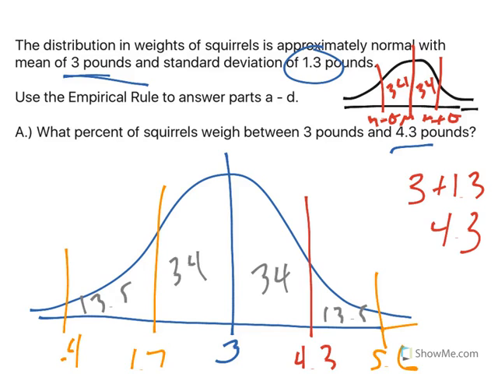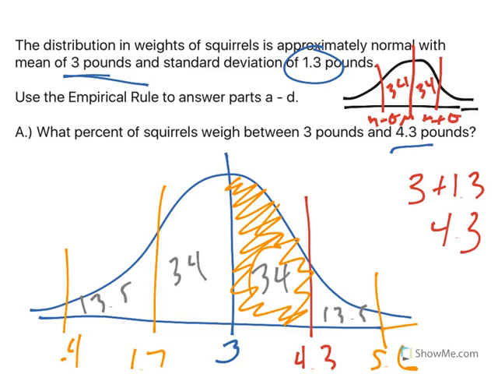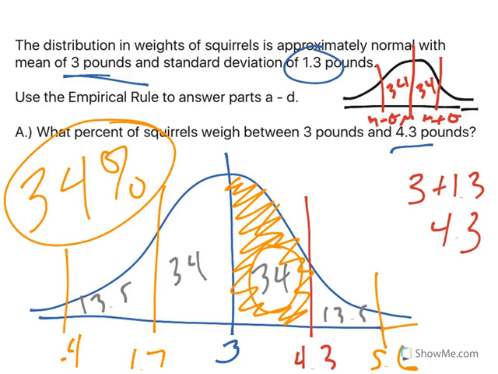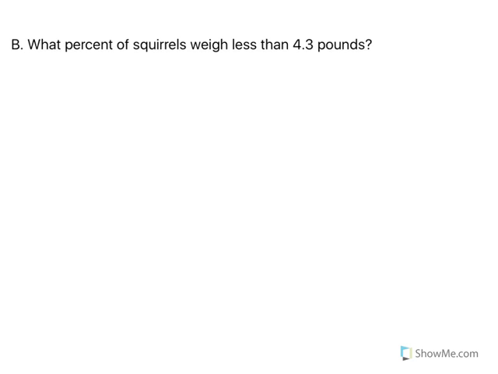Our problem asks between 3 and 4.3. That means we are talking about this area here shaded in orange. Because we know that area, our answer is approximately 34% of squirrels weigh between 3 and 4.3 pounds.